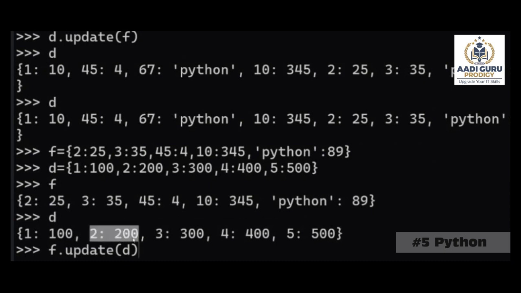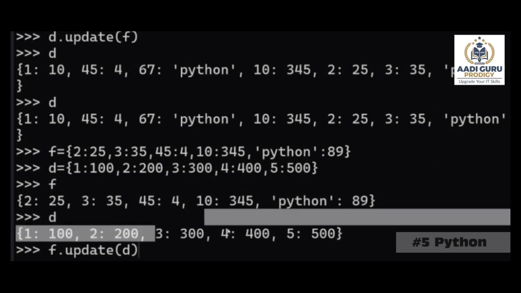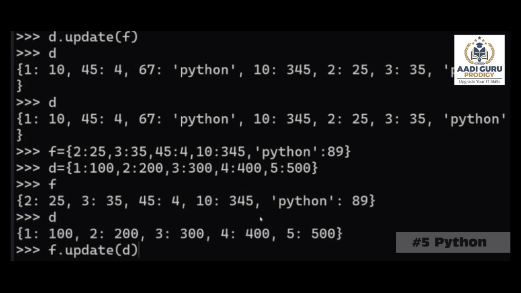Now it will go to the next item, 2 and 200. Before directly adding this 2 and 200 to this dictionary, it will check, is there any key with the name 2? Yes, it is there. Then instead of adding this item separately, it will remove the old 25 and update the value with 200. That's it. In the same way, it will take this item, this item, this item. So whatever the new items are, they will directly be added. If any existing key is there, it will update it. Okay.